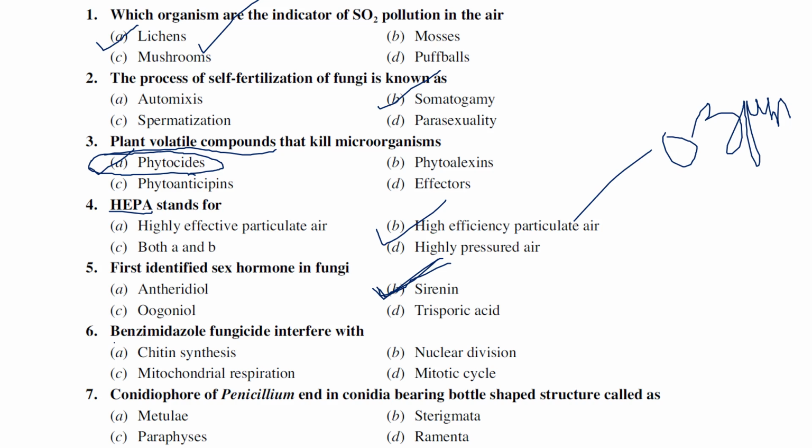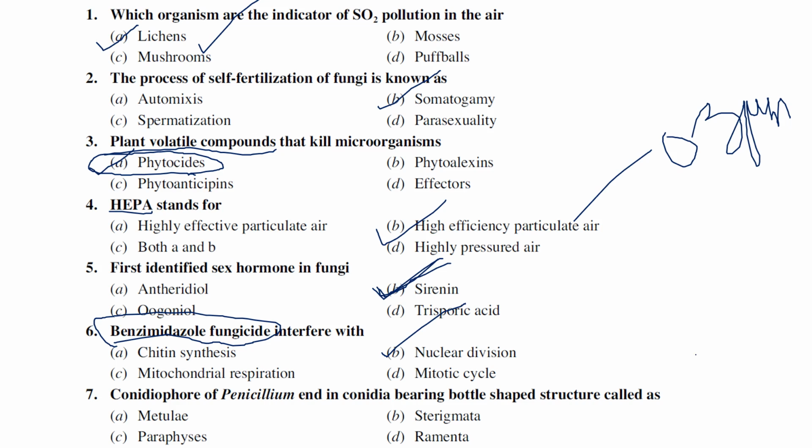All the benzimidazole group of fungicides mainly interfere with nuclear division. The conidiophore of Penicillium ends in a conidia bearing bottle-shaped structure called medulla, sterigmata, paraphysis, or ramenta.